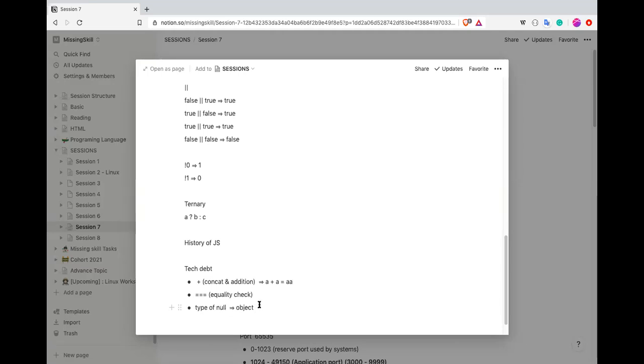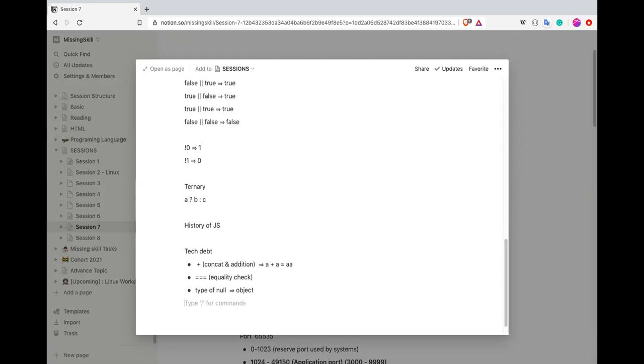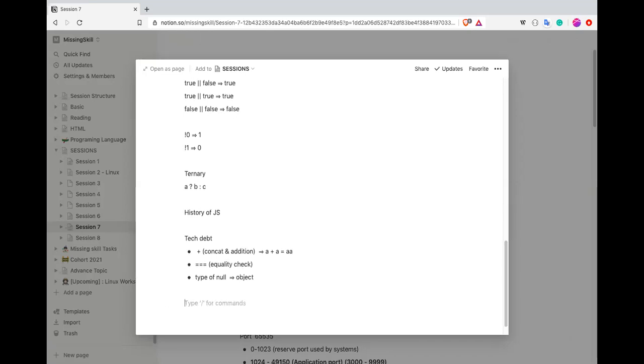So these are the three tech debts in JavaScript, which you will have to handle every time you do something. So you have to know this: what kind of tech debt you are encountering, so that you can properly handle your code. Before you do anything, for example with an arithmetic operation, you have to know whether this plus operation will do arithmetic or concat. You have to be sure.